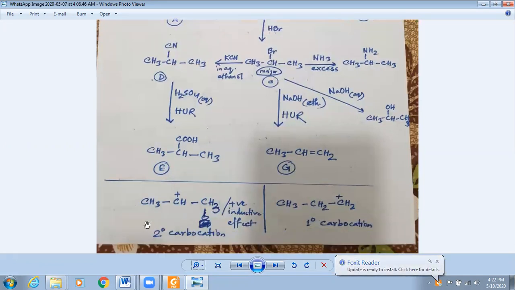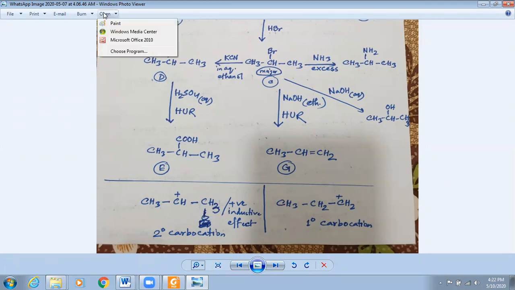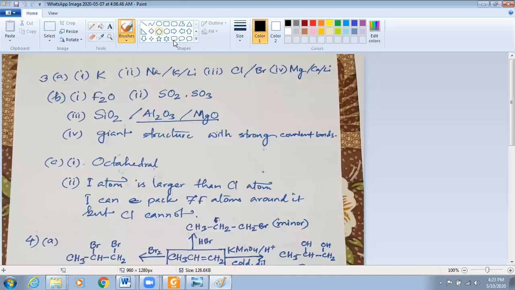When alkene reacts with hydrogen bromide, we get an addition product. During this reaction, you have learned the electrophilic addition mechanism, right? And during this mechanism, we get an intermediate. This intermediate could be 1 degree or 2 degree carbocation. If it is 2 degree carbocation, we have 2 alkyl groups.